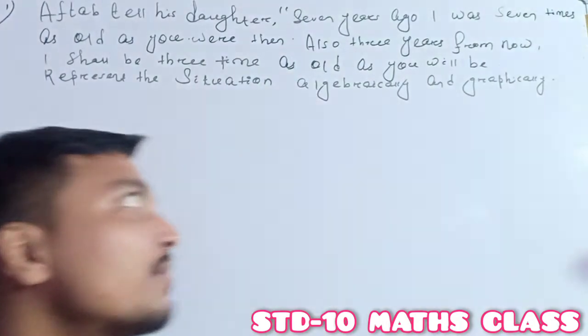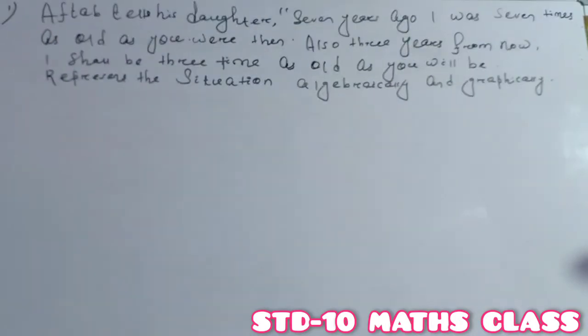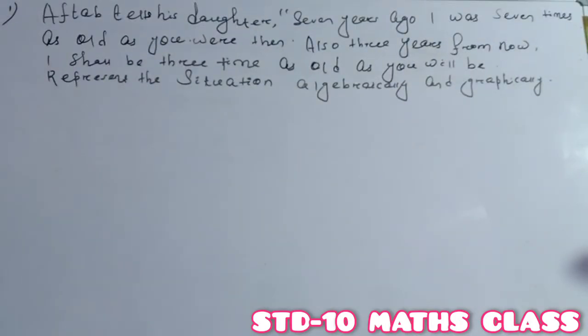First, read the question. Octave tells his daughter, "7 years ago I was 7 times as old as you were then."